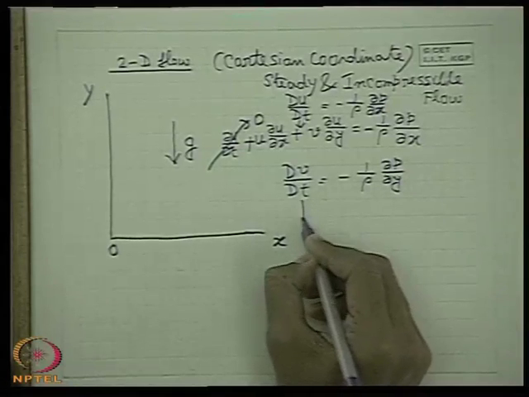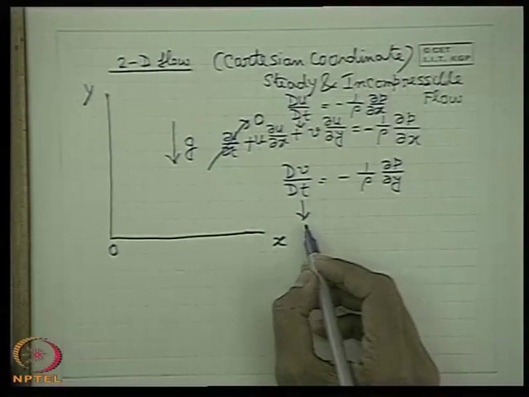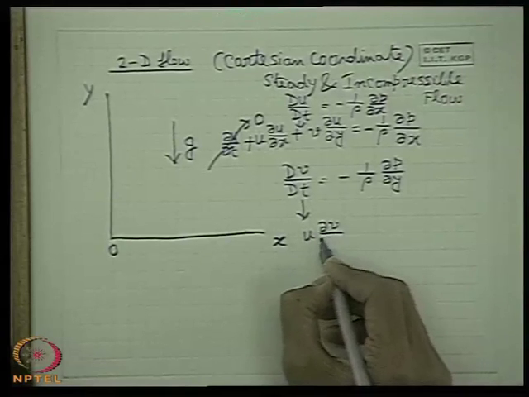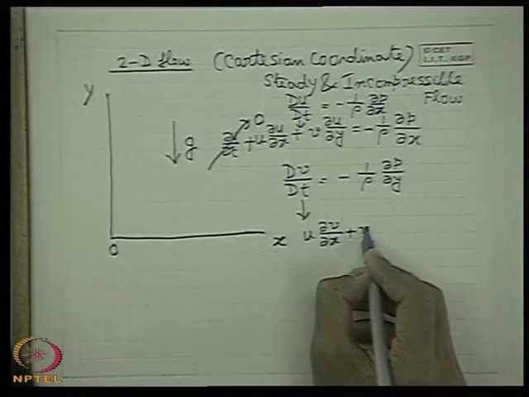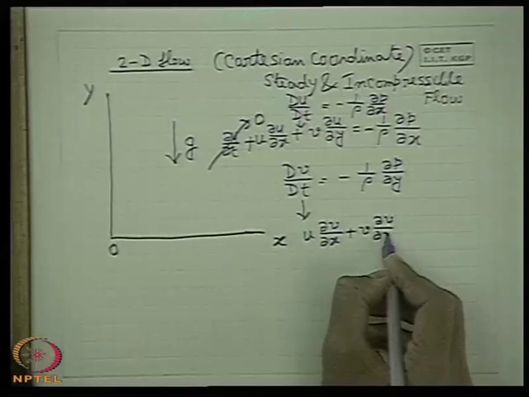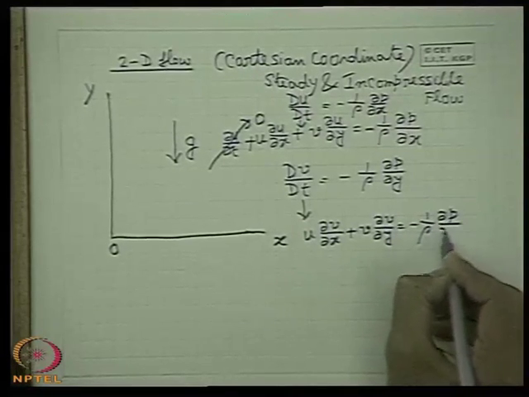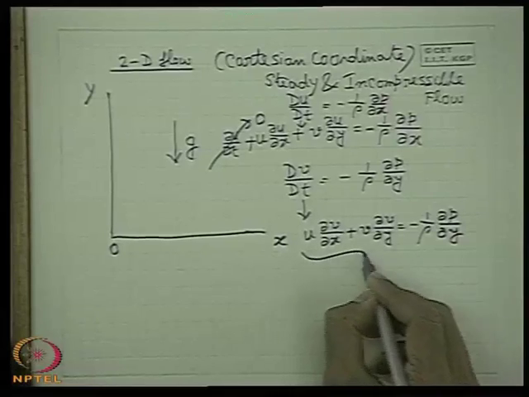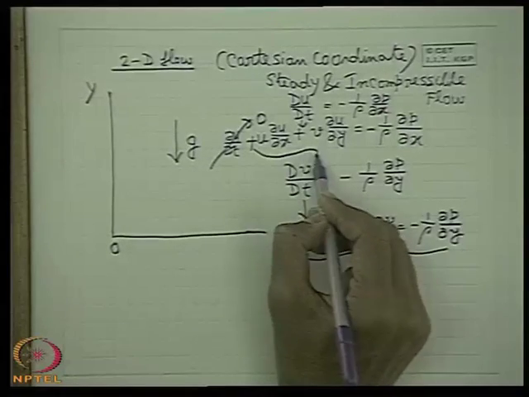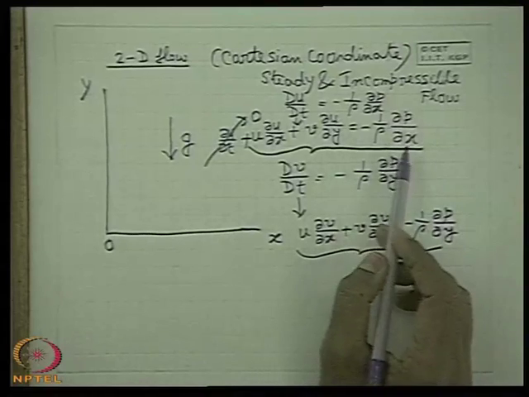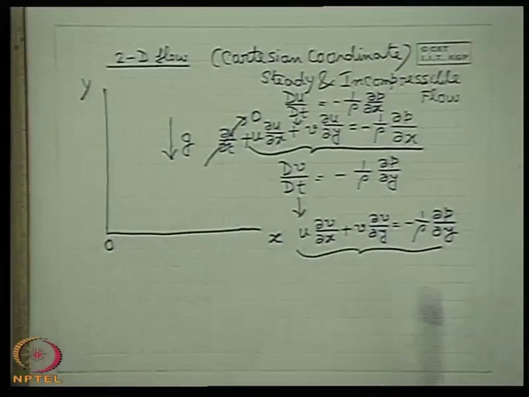If you expand this in case of steady flow, that means del v del t is 0, then you get u del v del x plus v del v del y is equal to minus 1 upon rho del p del y. So these two equations are the equations for incompressible steady flow with respect to a two-dimensional